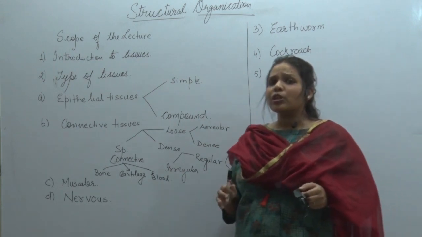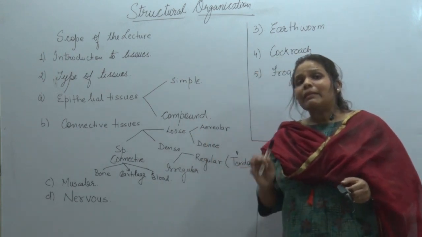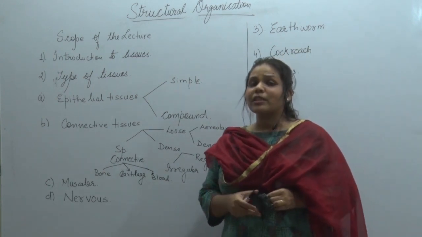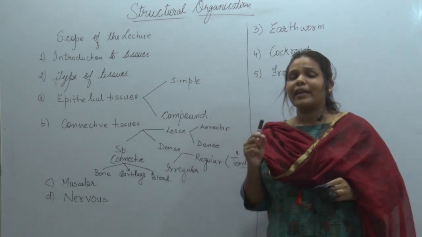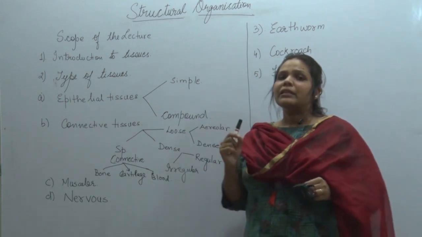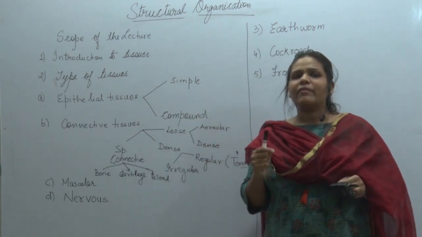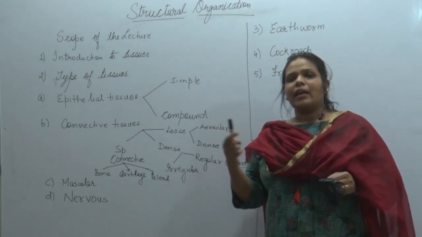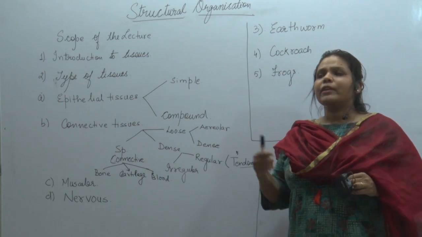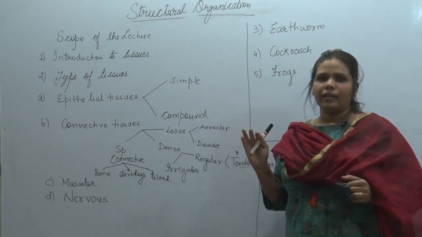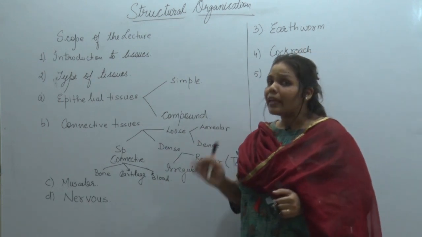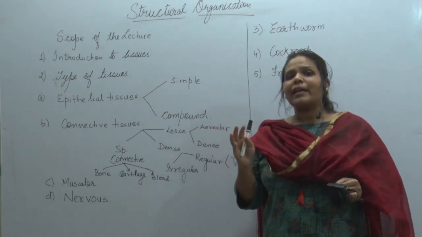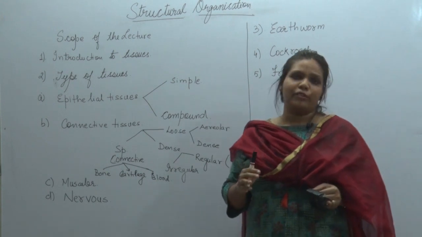See, now in the tissue chapter, the examples and the position of those tissues, where you find those tissues, is very important. When I say very, it means it is star important, and once you start doing the questions, you will see that every chapter in physiology will connect you to this chapter again. That is why I am saying it is very important to read this chapter with the frame of mind that you are reading a concept of human physiology.